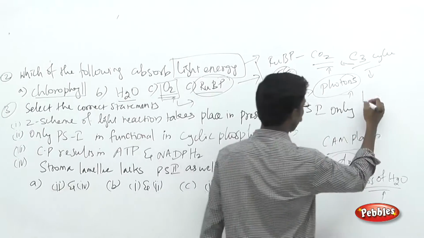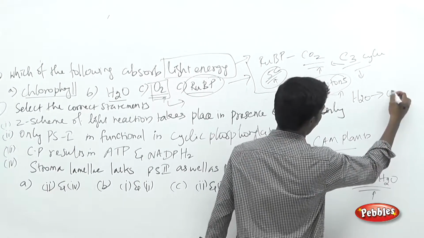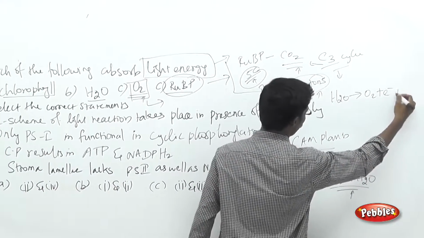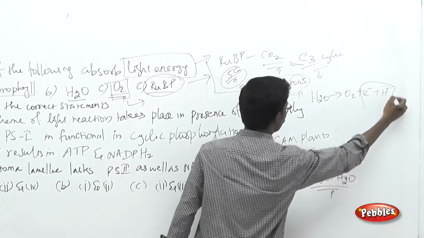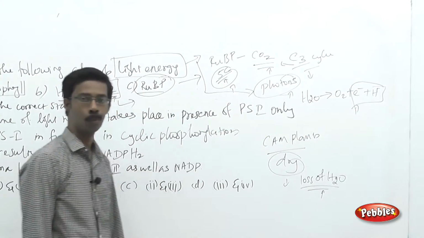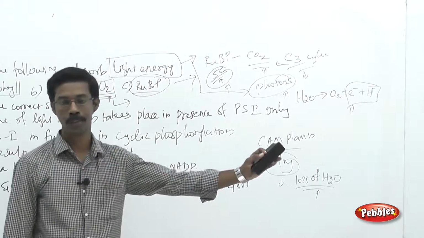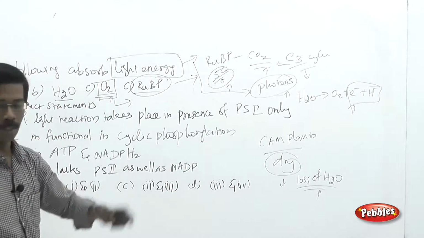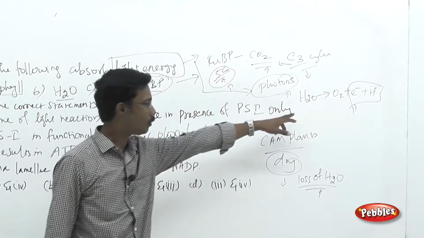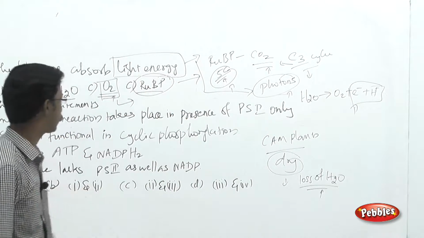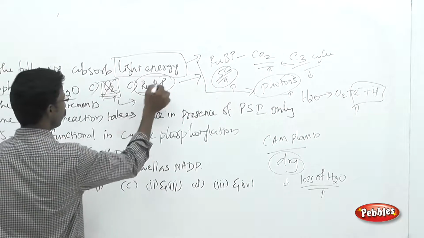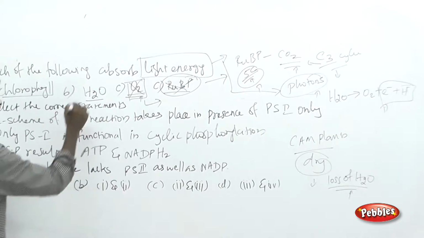The photolysis of water leads to the release of oxygen plus the release of electrons plus protons. Both electrons and protons are going to enter into the electron transport chain and the further photosystem, and the synthesis of ATP and NADPH molecules, and the oxygen will be evolved from the system. So both oxygen and ribulose bisphosphate are the wrong choices over here.